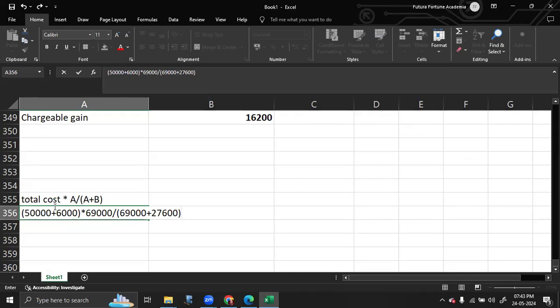So the value is 40,000. So the cost of that 6 hectares is 40,000.